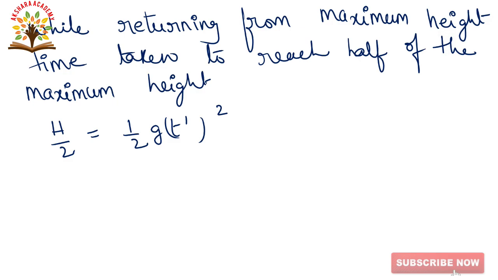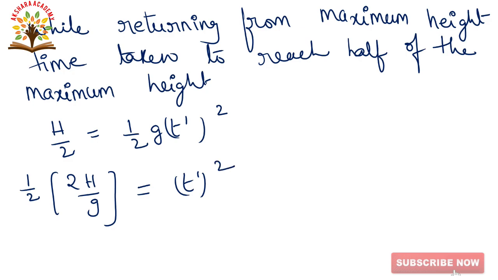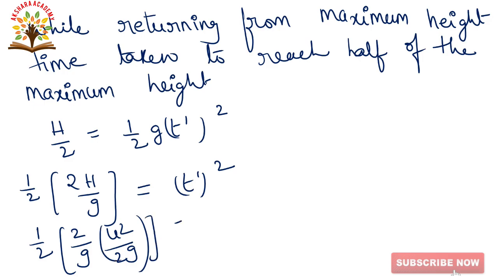H by 2, nothing but half into 2h by g, is equal to t dash whole square. So taking 2g to this side, the 2 gets cancelled. In the place of h, we write u square by 2g, the maximum height. So that is equal to t dash whole square.